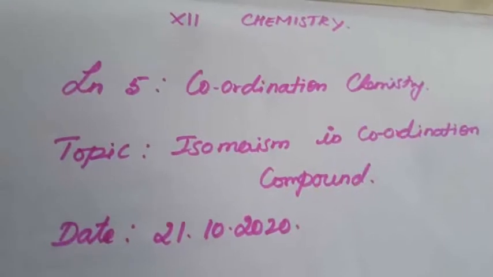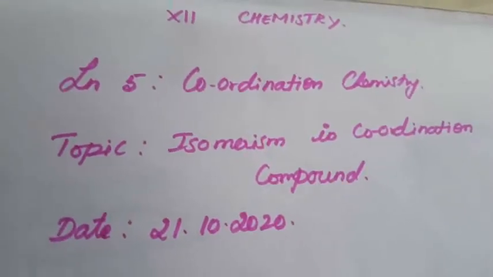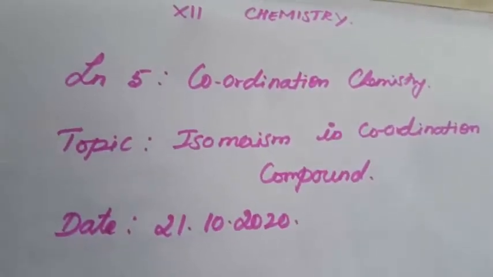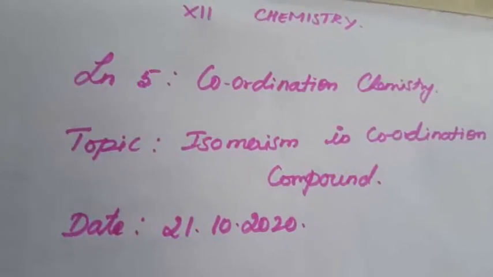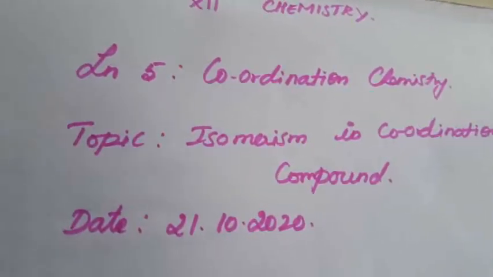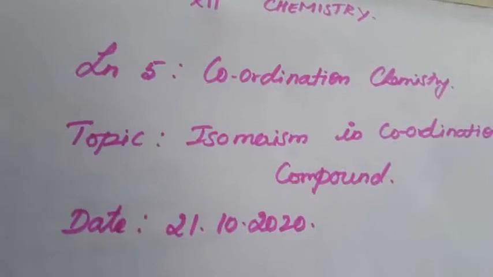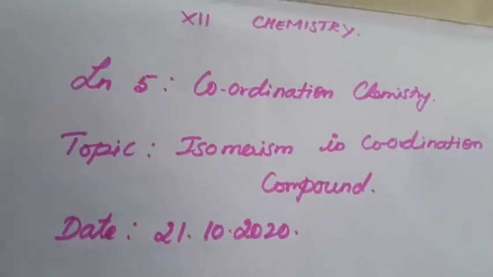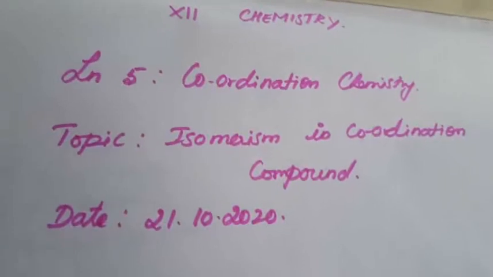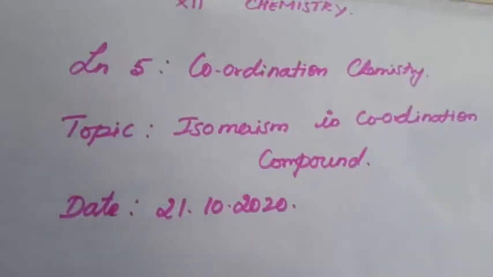Today we are going to see the continuation of lesson 5, that is coordination chemistry. I hope everyone studied well. In the previous video we studied Werner's theory. Today we are going to see lesson 5, coordination chemistry, that is isomerism in coordination chemistry.